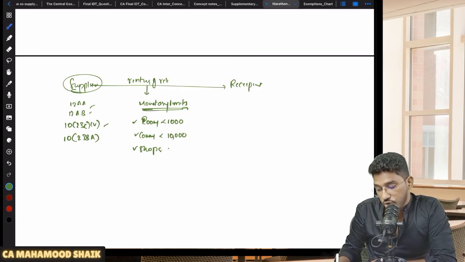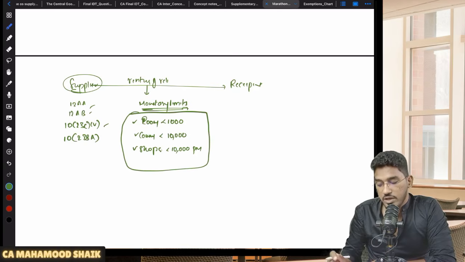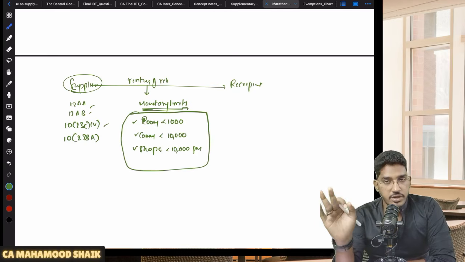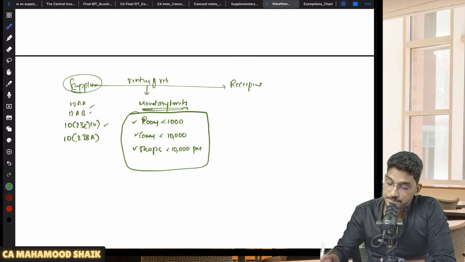So when I say shop, if the rent of the shop is less than 10,000 rupees per month, then only the exemption will become applicable. So these exemptions will become applicable subject to this monetary limit. If the consideration has exceeded the monetary limit, then the entire value will become taxable. There will be no exemption available.